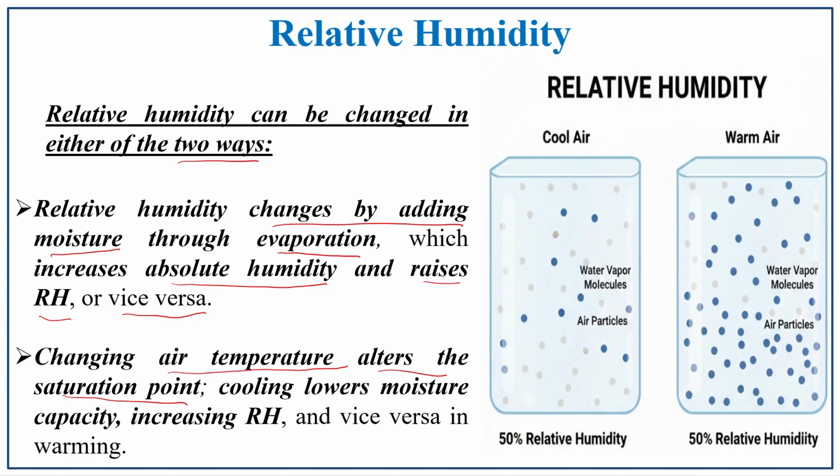And the second case is that changing air temperature alters the saturation point. Cooling lowers the moisture capacity and increases the relative humidity. So, the capacity to hold moisture is lowered, and what happens to the relative humidity? The relative humidity is increased. So, this will be a vice versa situation in warming of the temperature.